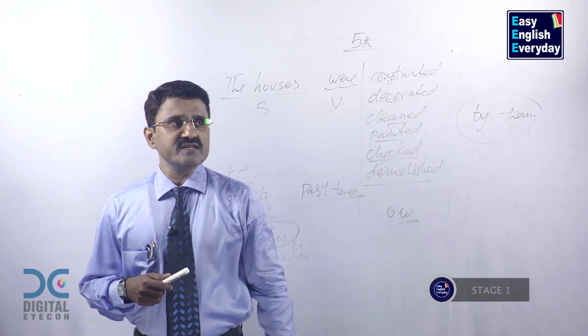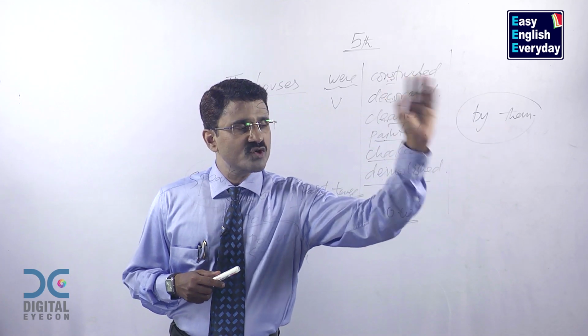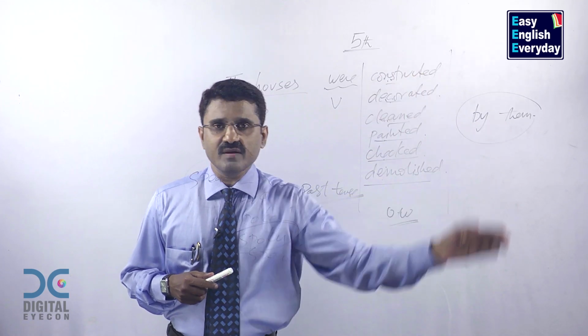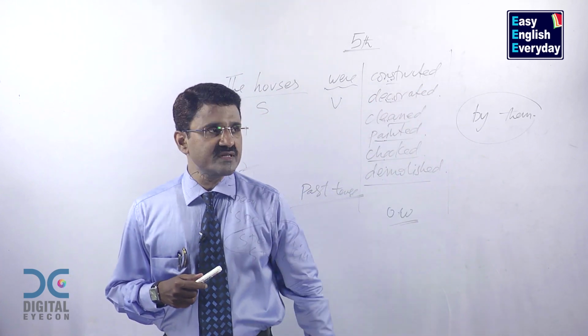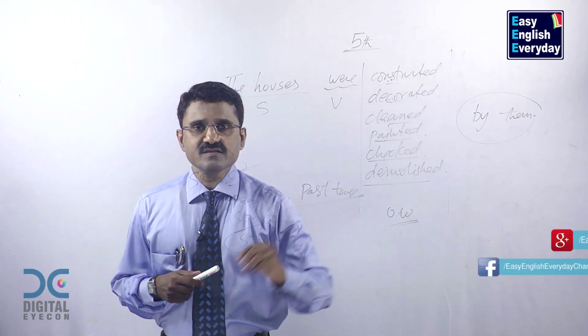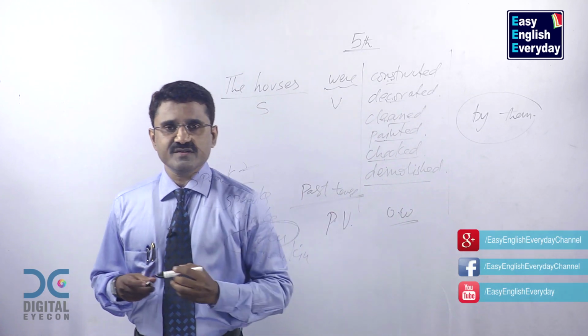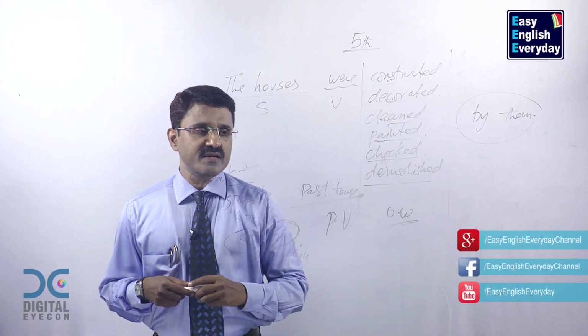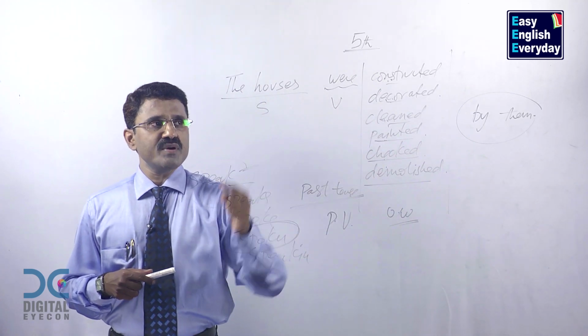Because in these sentences, my job is not to highlight these people. My job is to ignore them, hide them, give them less importance, give them less significance. That is called passive voice. In English grammar, we call it passive voice. All these sentences are simple past, passive voice.